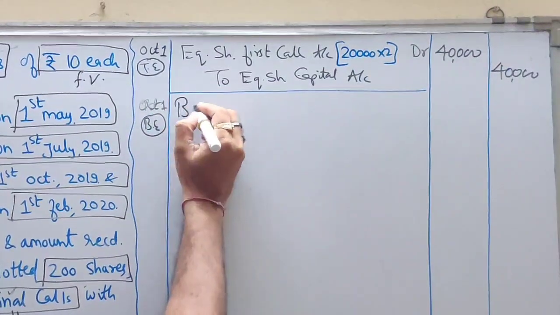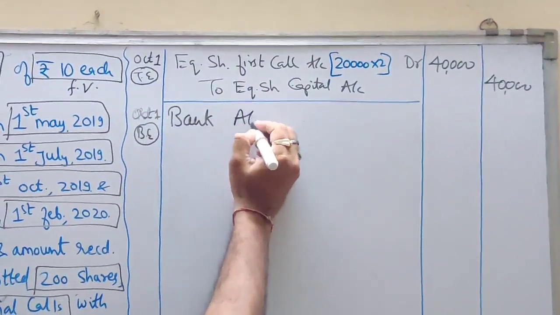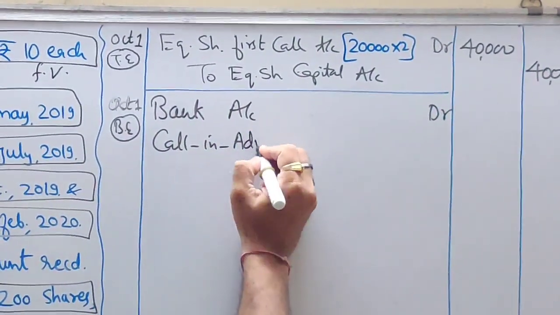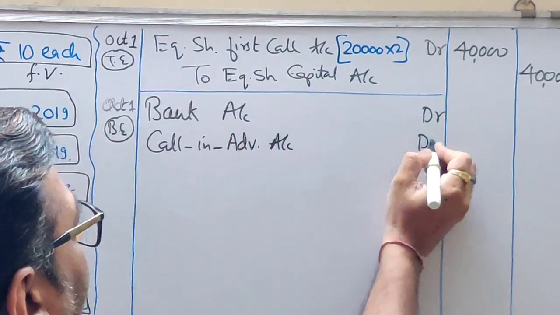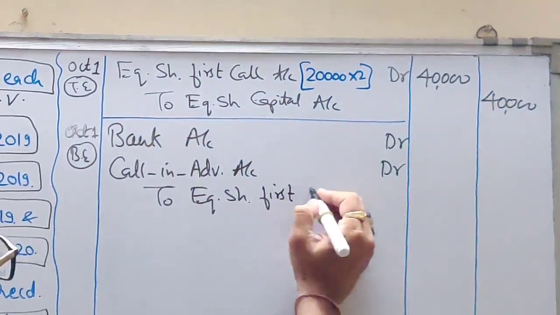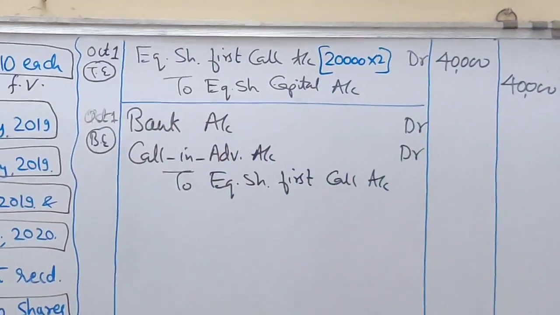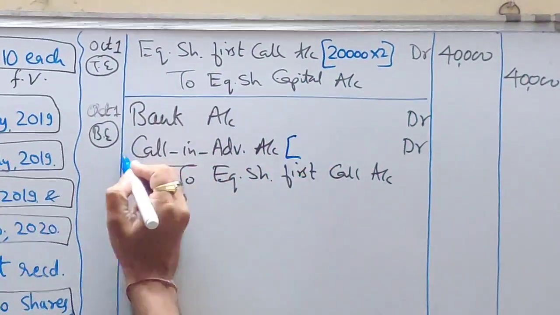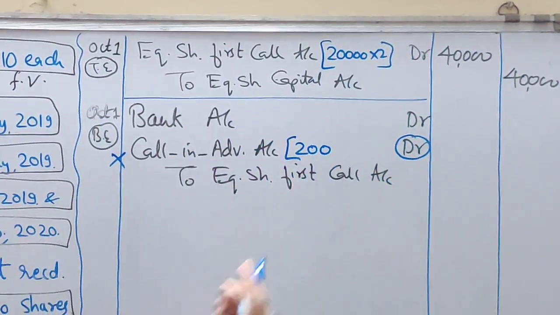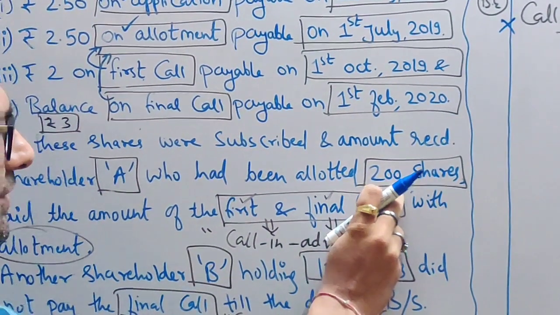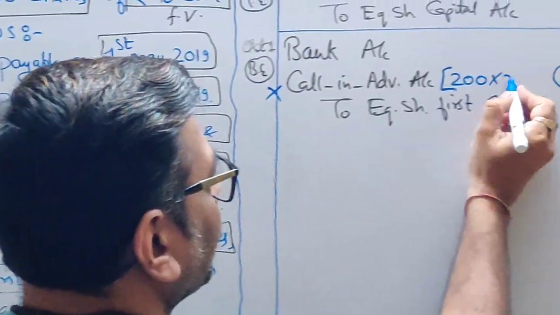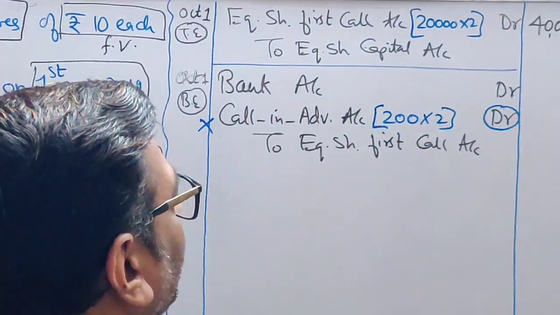Bank entry. So bank account debit, call in advance account debit to equity share first call account. For your understanding, I am writing working note for cancelling this. For cancelling, I have given a debit effect. How much you will cancel? Mr. A was having 200 shares and he paid first call money in advance. So how much was first call? 2 rupees. So 200 shares into 2 gets cancelled. This is for your understanding.